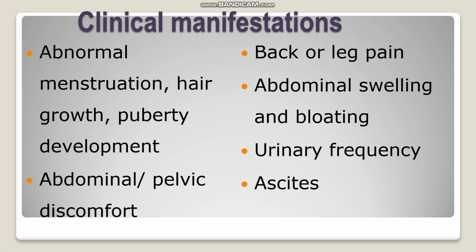Clinical features: the patient can experience abnormal menstruation, abnormal hair growth, maybe due to the excess production of testosterone by the cancer cell. Mainly it's seen in stromal cell ovarian cancer. Excess hair growth can be expected and abnormal puberty development. Sometimes abdominal as well as pelvic discomfort due to the spread the patient can experience. When the tumor is compressing any of the related nerve, the patient can experience pain, back pain as well as leg pain.